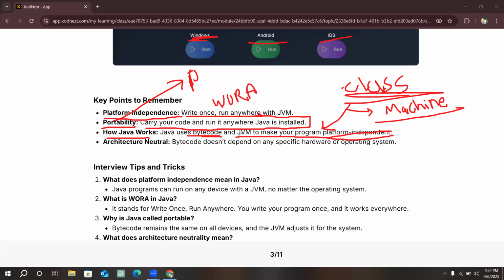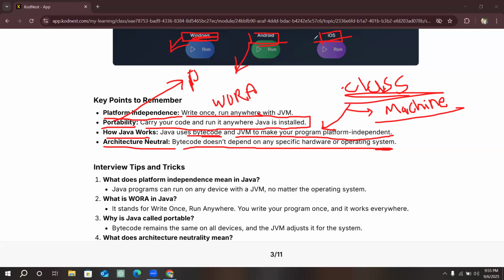Okay. And now, what is architectural neutrality? Bytecode does not depend on any specific hardware or operating system. The operating system here is Windows, here is Android, here is iOS, Mac. It does not depend on the hardware or its configuration, whether a dual core, i3, i7, or i5, chip 1 or chip 2.